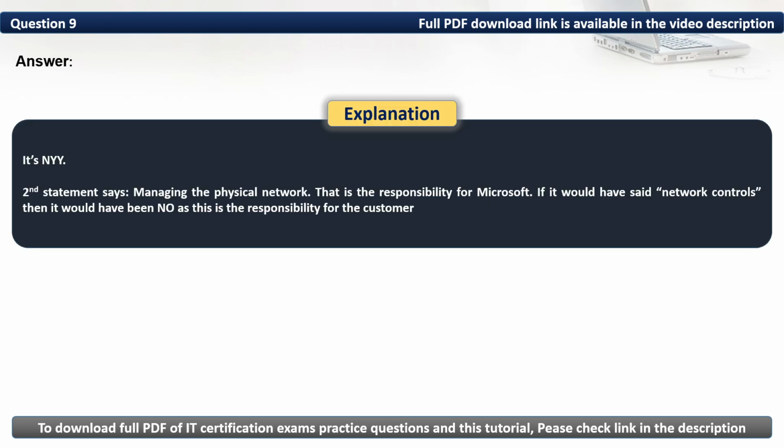The second statement says managing the physical network. That is the responsibility of Microsoft. If it would have said network controls, then it would have been no, as this is the responsibility of the customer.